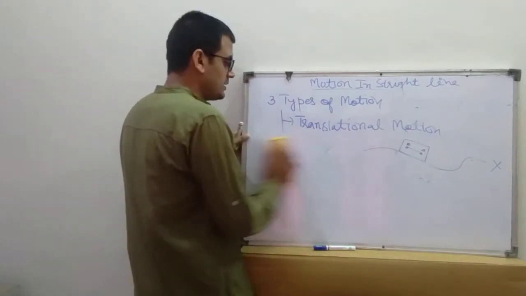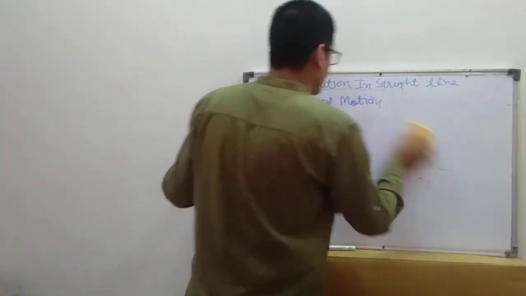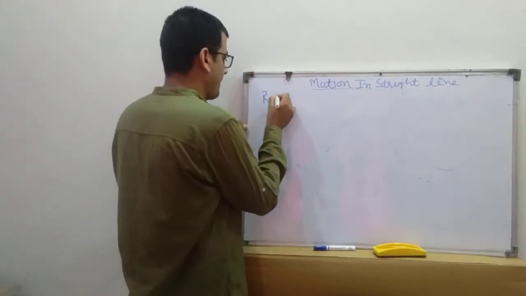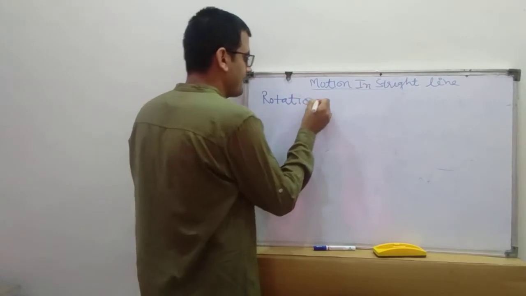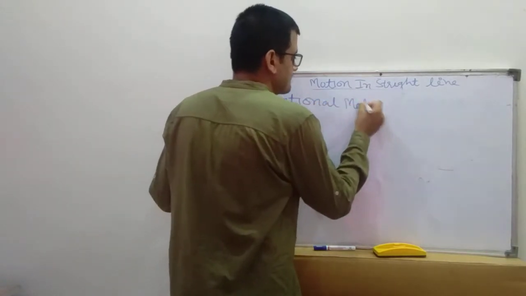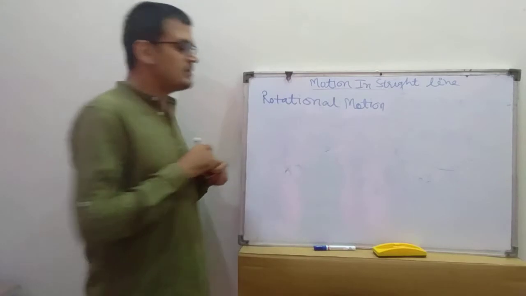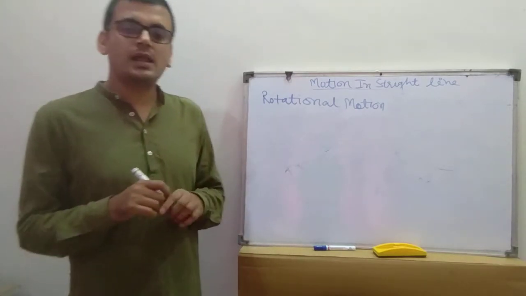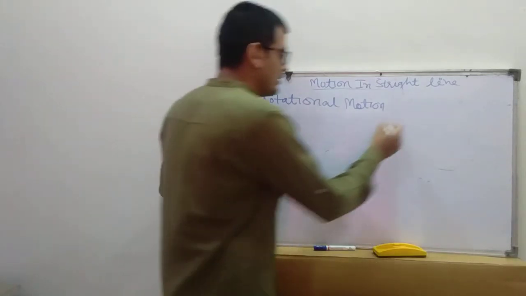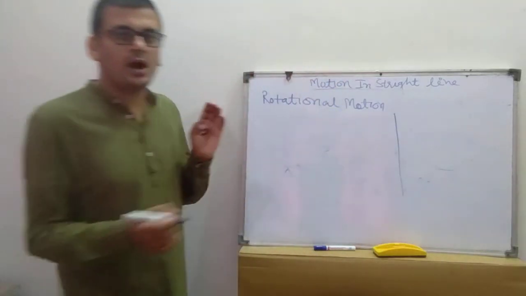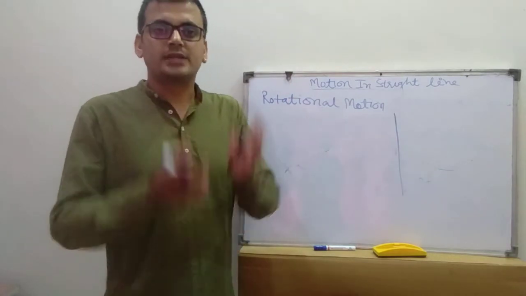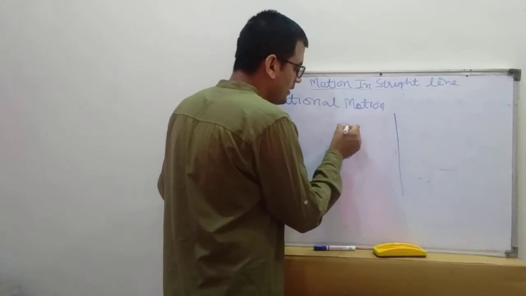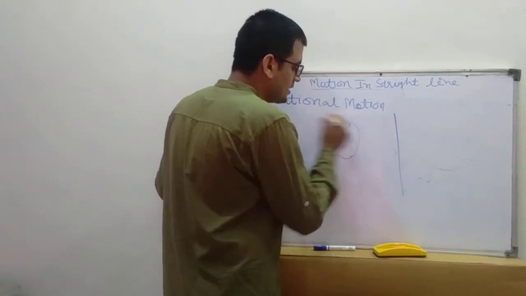Next one is rotational motion. What is the meaning of rotational motion? A motion is said to be rotational if a body rotates around a fixed axis. That axis is called the rotational axis. Suppose this is the body.